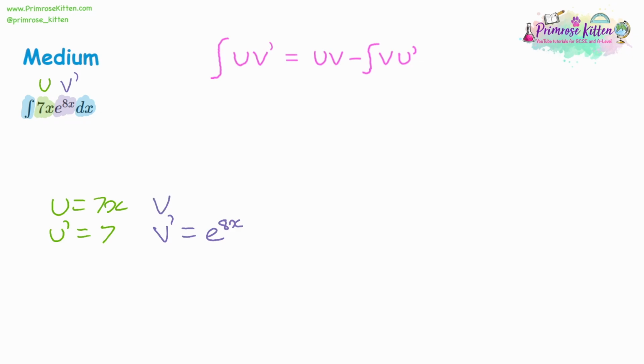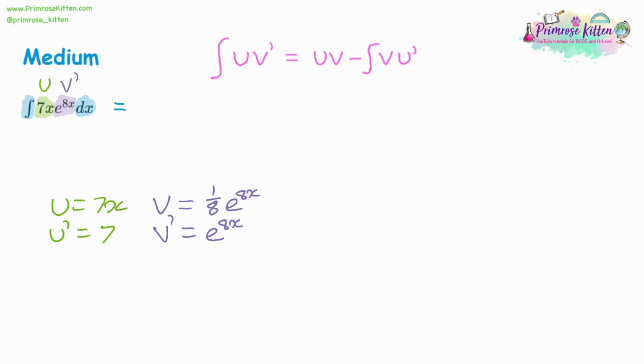So with v, when you integrate or differentiate e, it stays the same, so it'll still be e to the 8x. Remember, when you differentiate e, the number on the x is going to come to the outside, so you get 8 e to the 8x, but we're integrating, so we're going the opposite way. So we're going to be dividing by the 8. And the way to divide by 8 is to multiply by 1/8.